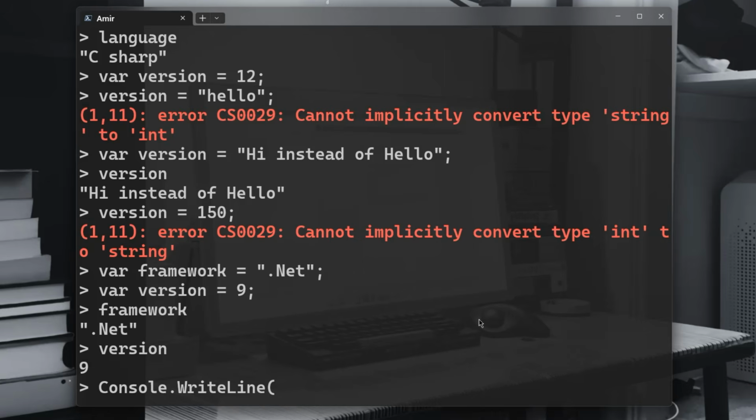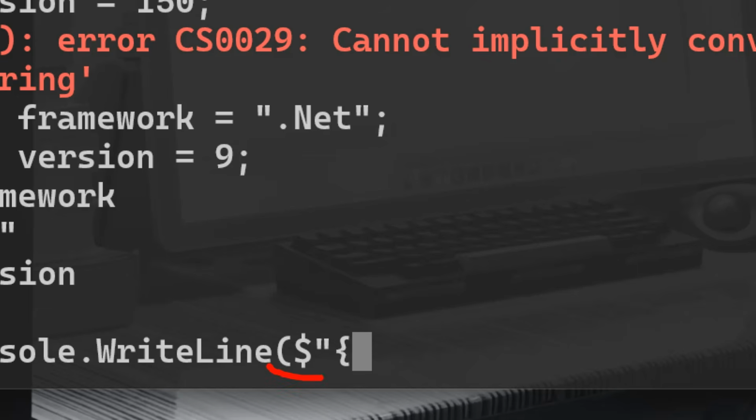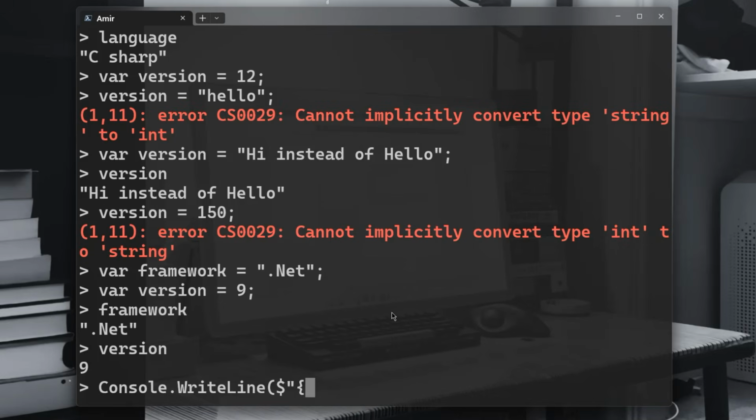Simply, like in any programming language, like in JavaScript, for example, it's very close. Also Python, that's also very close to what we're doing here. So you will need to use the $ sign. $ sign, open double quotes, curly brace, framework, shut the curly brace, version, and whatever the version that we have hard coded here, shut this, and shut this.